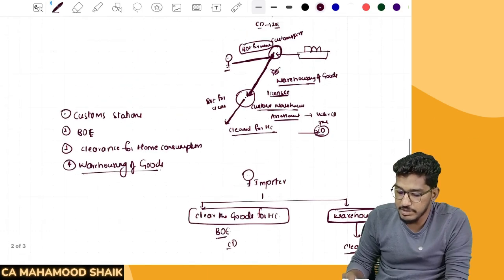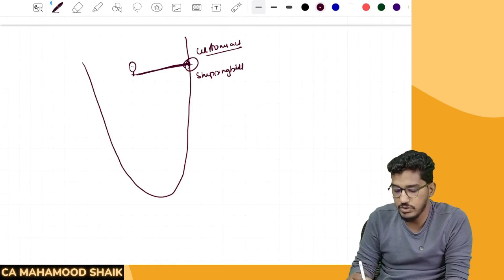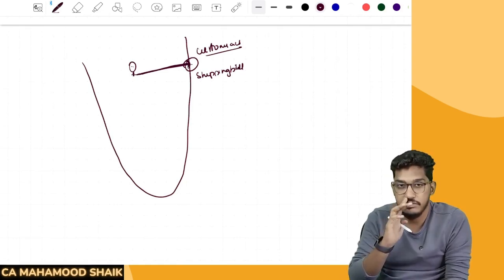For imports, we are generating something called what? Bill of entry. But if you want to export the goods, more or less the same procedure. You have to take all the goods to the customs station. There all the checks and verifications will happen.